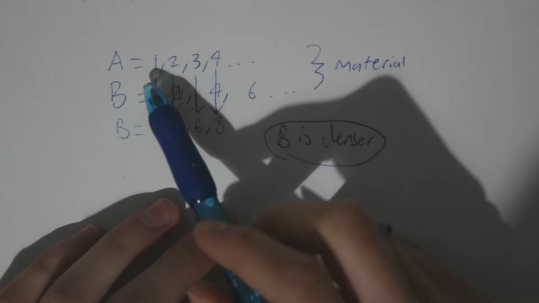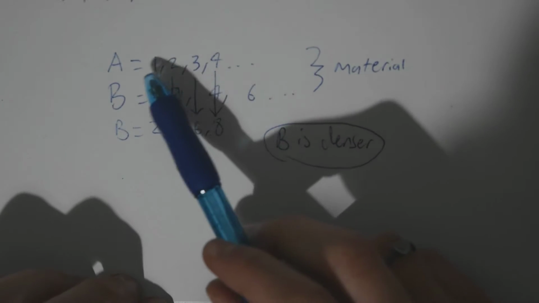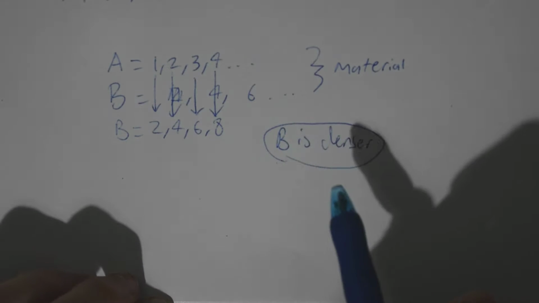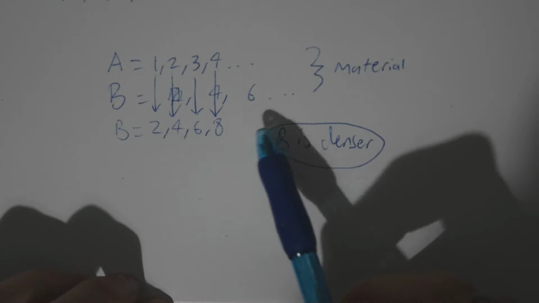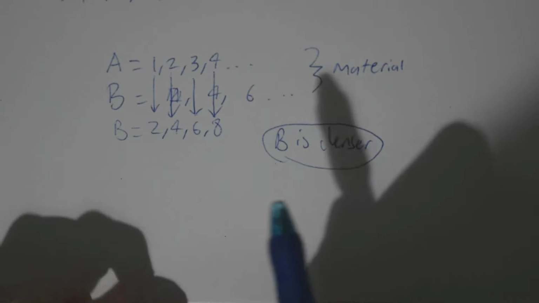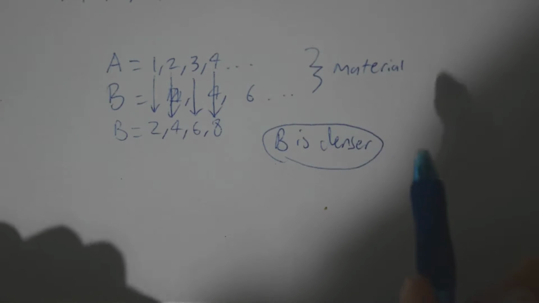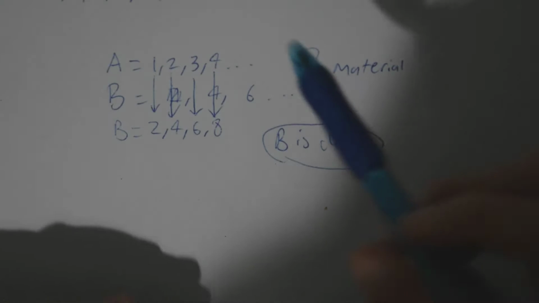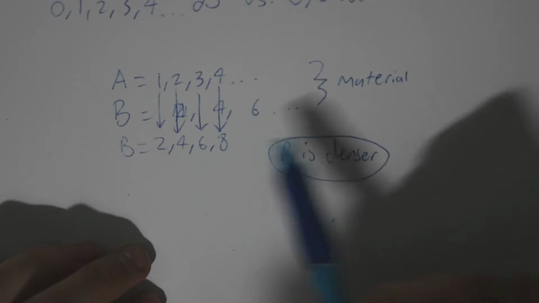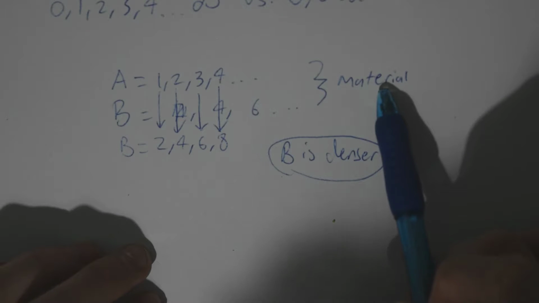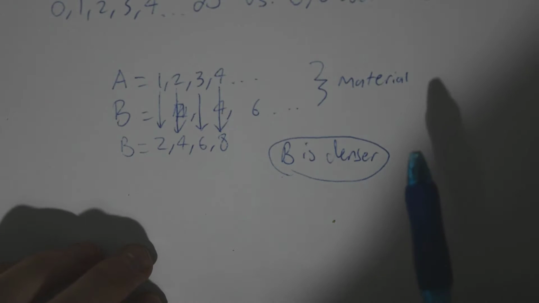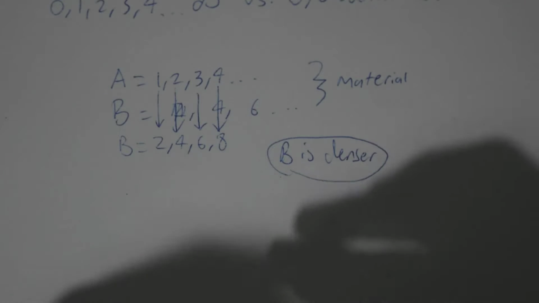For any finite amount of terms, so the first 20 terms of this, you only get up to 20. The first 20 terms of this, you reach 40. So for any finite number, you will get higher by counting the first 20 numbers in this set than you will by counting the first 20 numbers in this set. For any finite number, that is the case. But if you look at it as infinite, well, for any infinite number, you will reach infinity. For any infinite number here, you will also reach infinity. If you have an infinite amount of feathers, it will weigh infinity. An infinite amount of bricks still weighs infinity. On an infinite scale, they're equal.